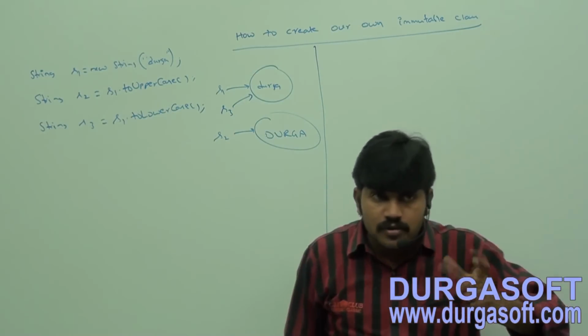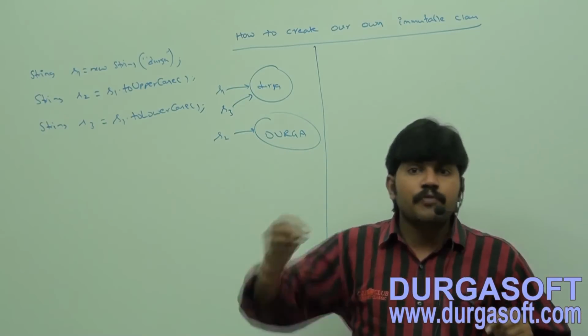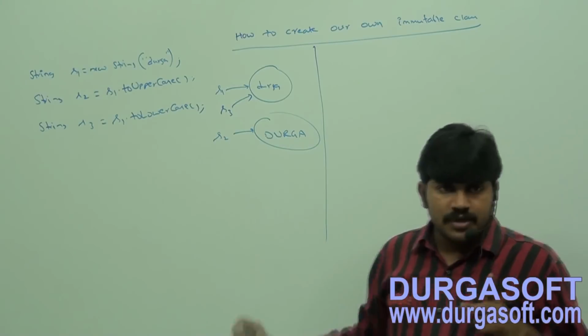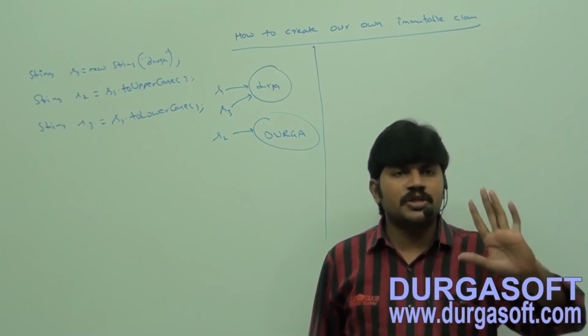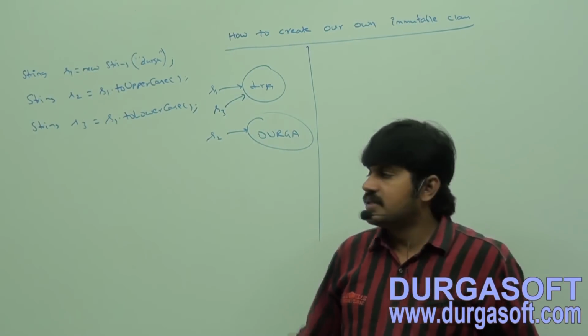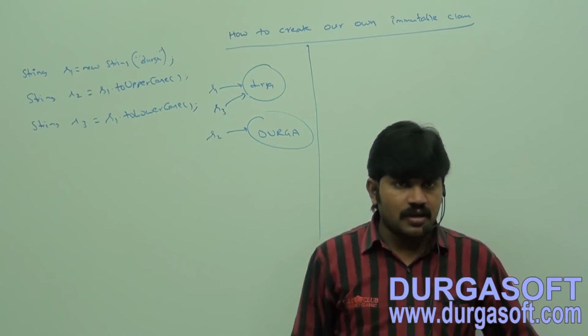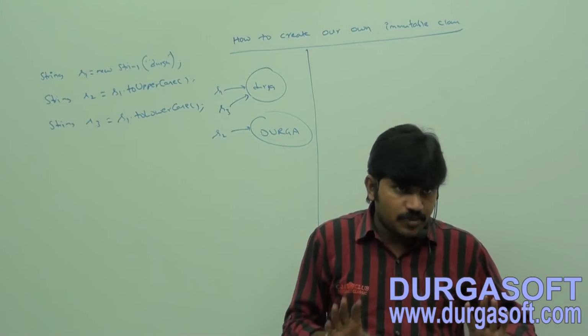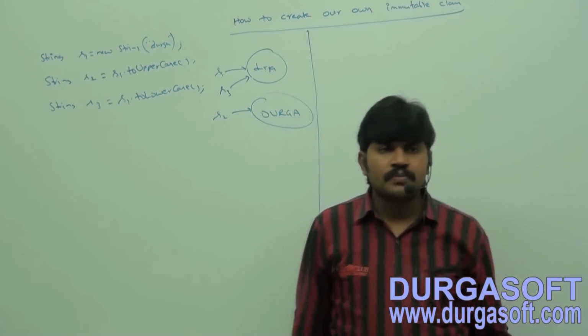If we are trying to perform any change, if there is a change in the content, with those changes a new object will be created. If there is no change in the content, then the existing object will be reused. This behavior is nothing but what? Immutability, right? Any explanation required? First, add up to this.